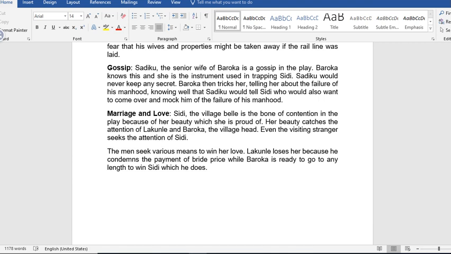There's also the theme of gossip. Sadiku, the senior wife of Baroka, is a gossip in the play. Baroka knows this and she is the instrument used in trapping Sidi. Sadiku will never keep any secret. Baroka then tricks her, telling her about the failure of his manhood, knowing well that Sadiku would tell Sidi, who will also want to come over and mock him of the failure of his manhood. And that's how it happened.